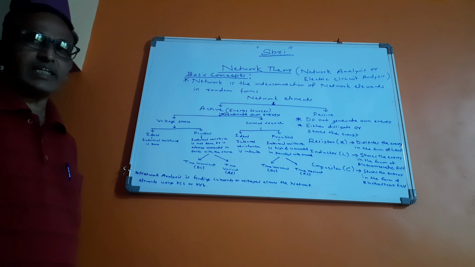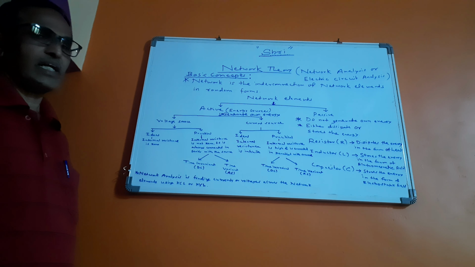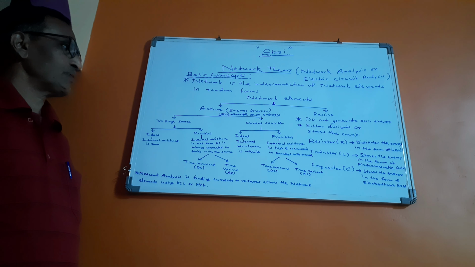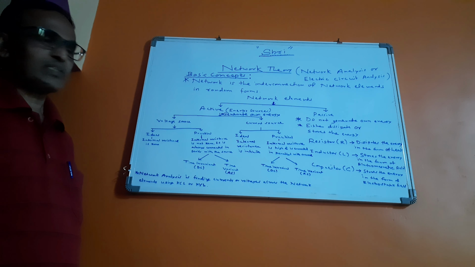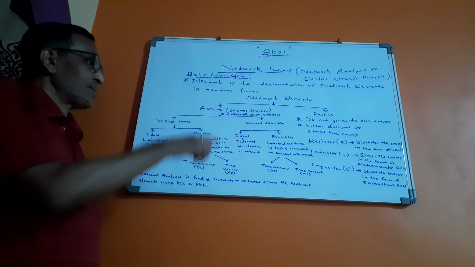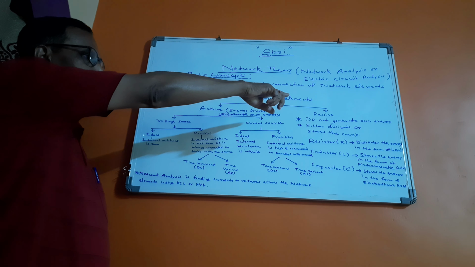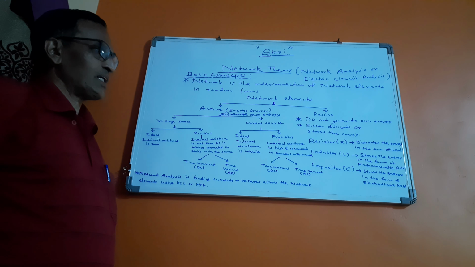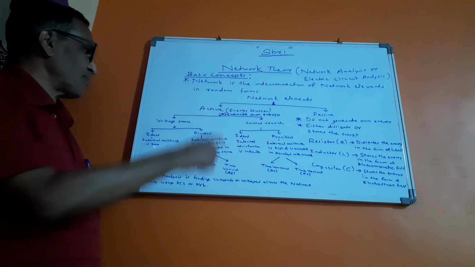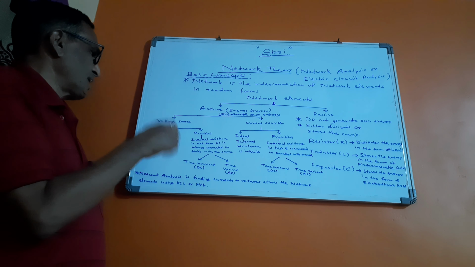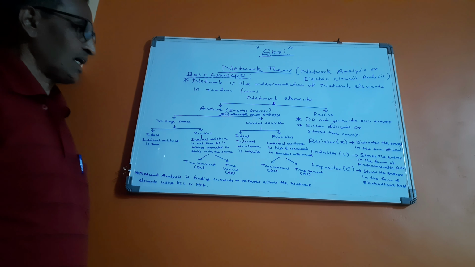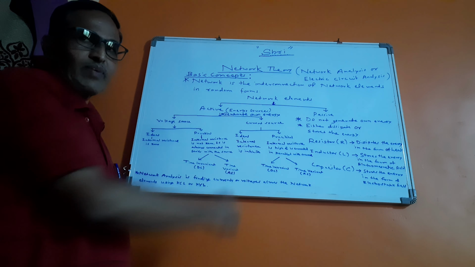A network is the interconnection of network elements in random forms. The network elements may be classified as active elements or passive elements. Active elements are also known as energy sources. The active elements generate their own energy, whereas passive elements do not generate their own energy. Either they dissipate or store the energy. The examples of active elements are voltage source and current source. The examples of passive elements are resistor, inductor and capacitor.